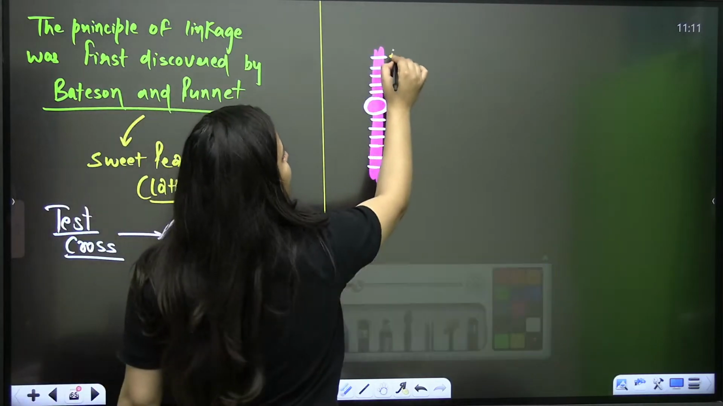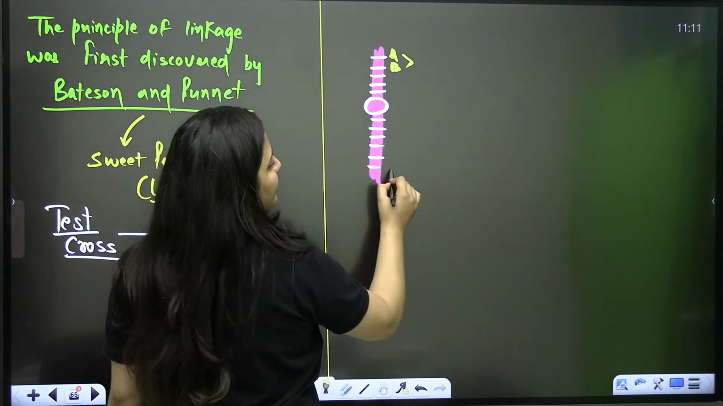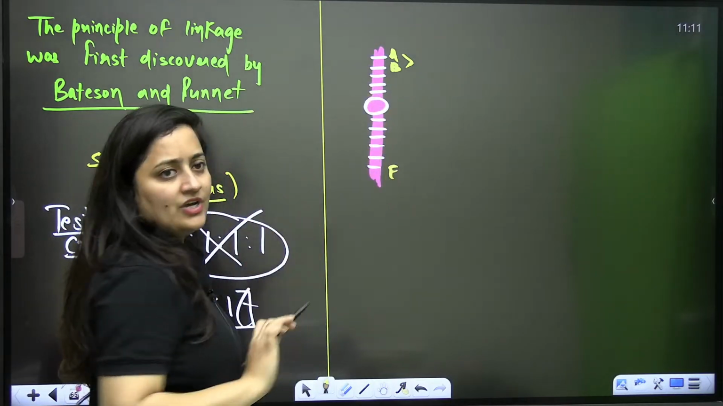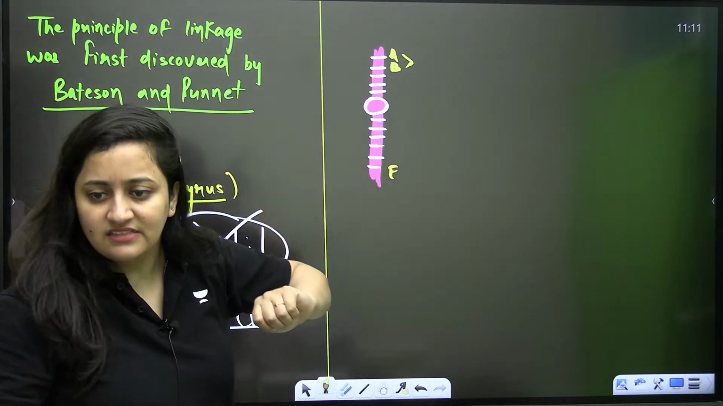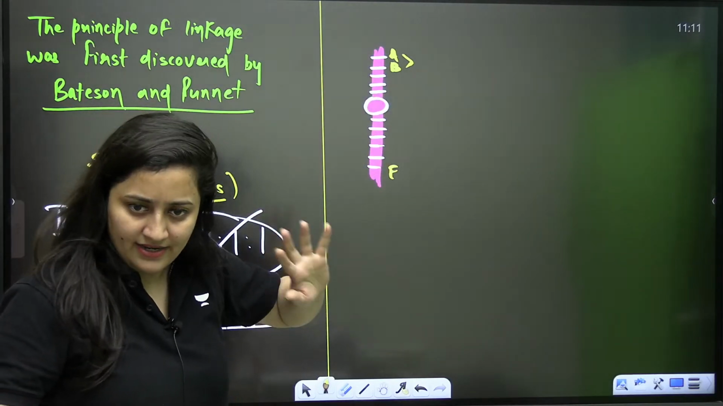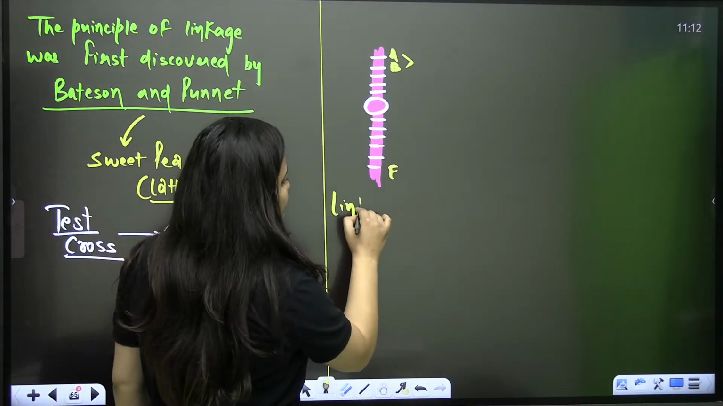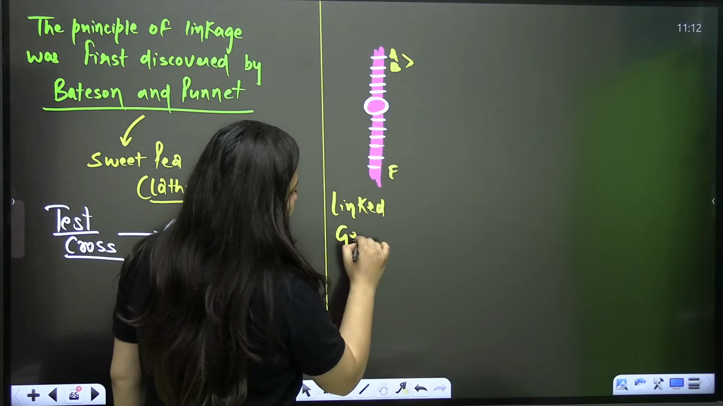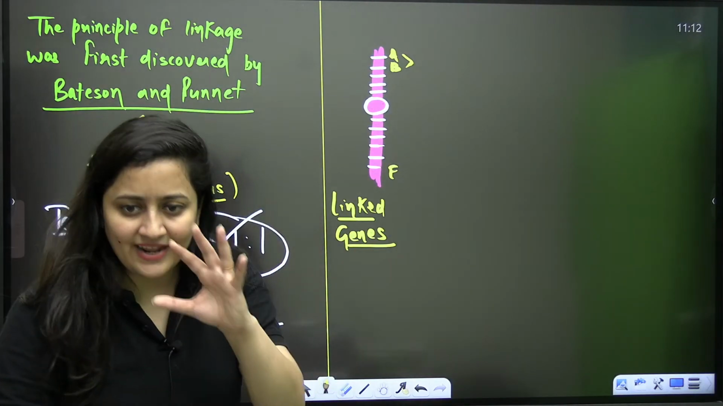So A and B, very close to each other, will inherit together because they have less distance. A and F are far from each other. Obviously there are chances that crossing over can occur and they can get separated. So these are the genes. No need to write such points, but try to understand it.